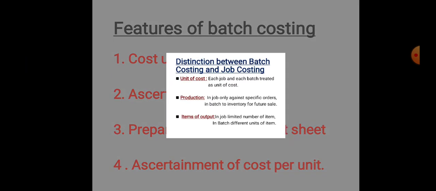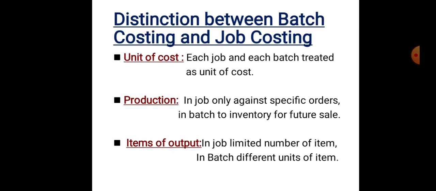Next we'll see the main differences or distinction between batch costing and job costing. First one, unit of cost. Under job costing, each job is treated as the unit of cost, but under batch costing each batch is treated as the unit of cost.